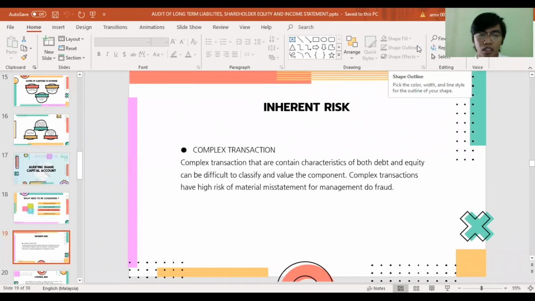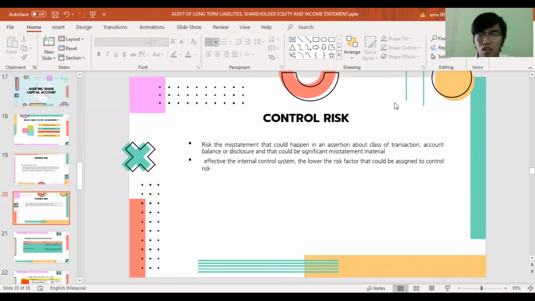Firstly, inherent risk. Inherent risk is a measure of the auditor's assessment of the likelihood that a material misstatement exists in an account balance before considering the effectiveness of the client's internal control. In the auditing of share capital, inherent risks occur in complex transactions, which contain characteristics of both debt and equity and can be difficult to classify and value. Complex transactions have a high risk of material misstatement or management fraud.